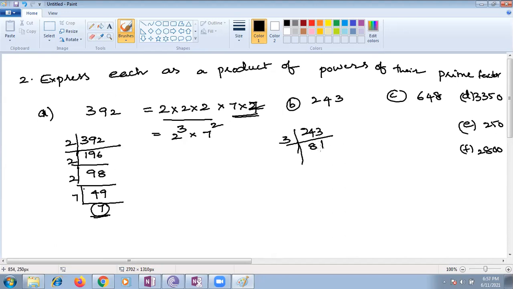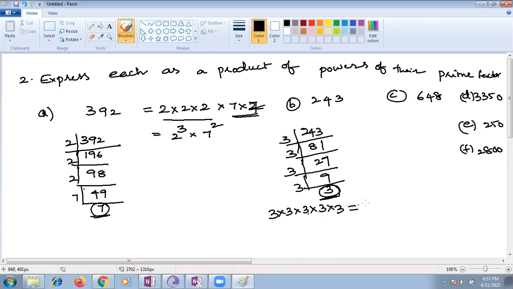3 8s are 24, 3 2s are 6. Again 3, how many times can we repeat here? 3 multiplied with 3 multiplied with 3 multiplied with 3. This also you have to include, children. This is a prime number, you should include that. No, you have to stop here only. Till prime factorization means till the prime number you are getting.